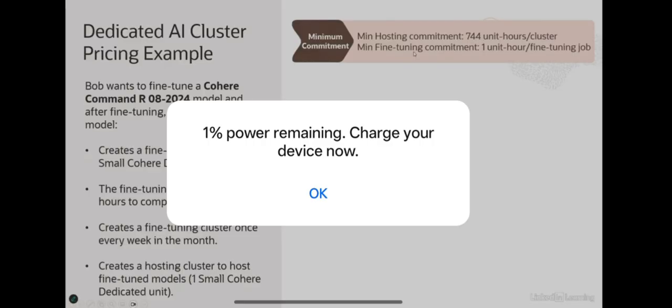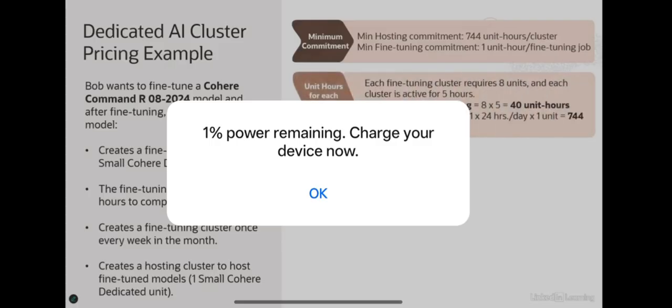On the other hand, the fine tuning commitment is only for how long the fine tuning takes. So minimum is 1 hour, but if it takes 5 hours, you only need it for 5 hours. You don't need it for 744 hours. So minimum you have to spend an hour. It cannot be partial hours. So it cannot be like my fine tuning takes 30 minutes. You will still be charged for the entire hour. But after that, every hour gets added.